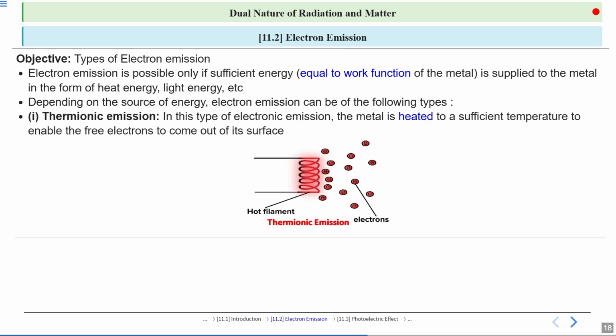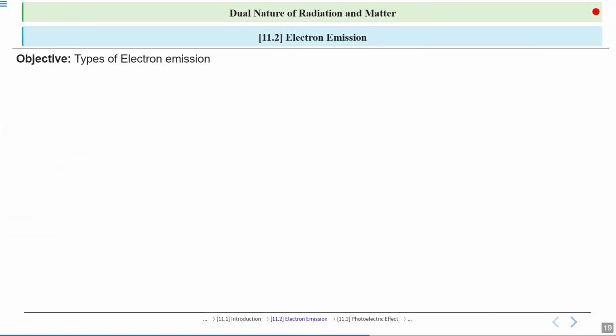So let's start with the first type, thermionic emission. In thermionic emission, we heat the metal to a high temperature, giving electrons enough energy to escape from the surface. So look at the figure, how heating the metal causes electrons to be emitted. This process is used in devices like vacuum tubes and old television sets. Notice that as the temperature increases, more electrons gain enough energy to overcome the work function and leave the metal.